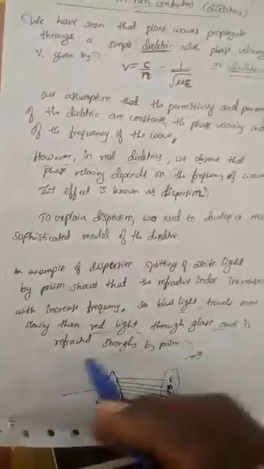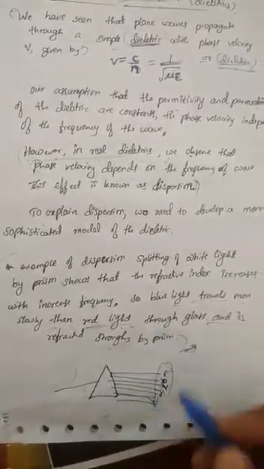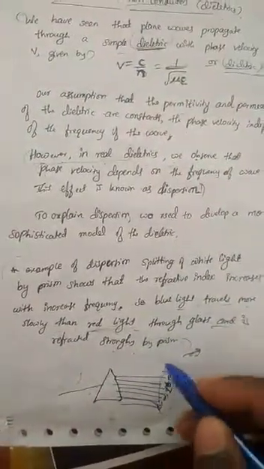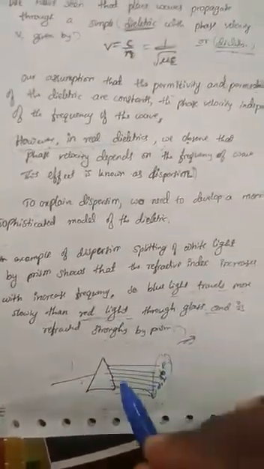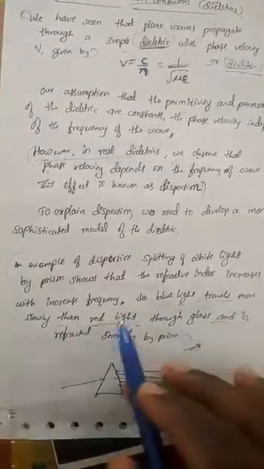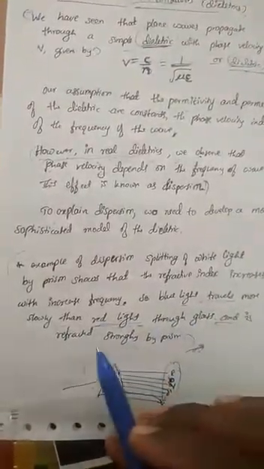How can we explain dispersion? When white light passes through a prism, we get different types of radiation with their respective wavelengths. That phenomenon we call dispersion. Here, the blue light travels more slowly than the red light through the glass and is refracted more strongly by the prism.